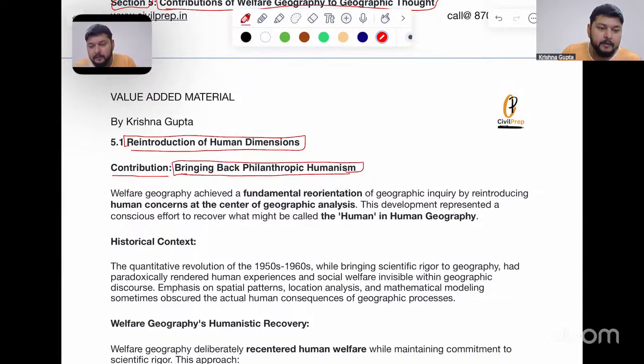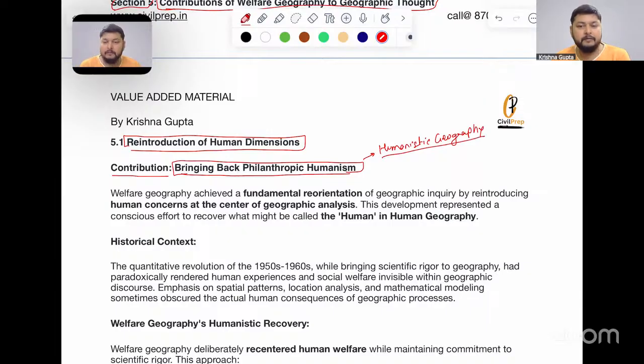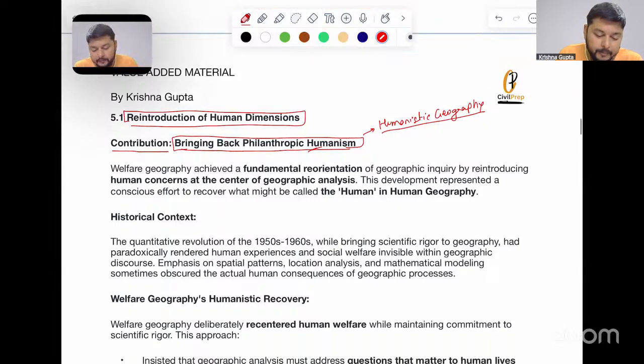This is an important part which we have seen as a part of humanistic geography, where people are working for the welfare of the various sections of society. So this was philanthropic humanism. Okay, what are the other types of humanism? We have seen in the previous part. Just comment on this box here if you remember.